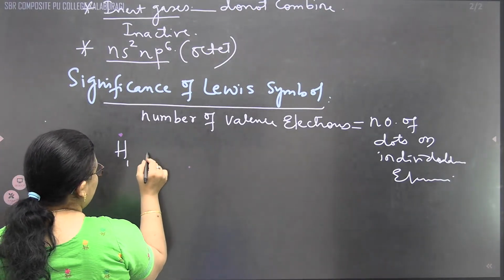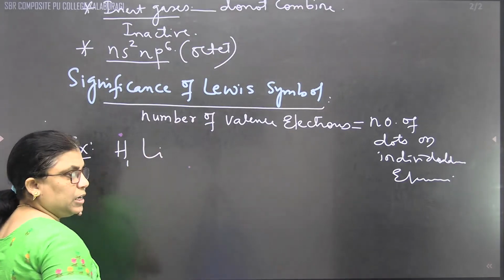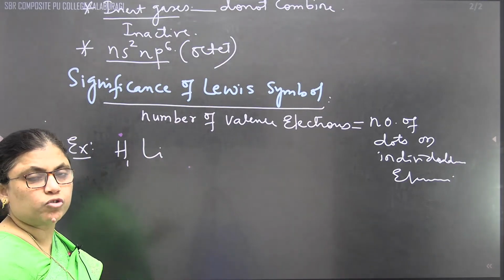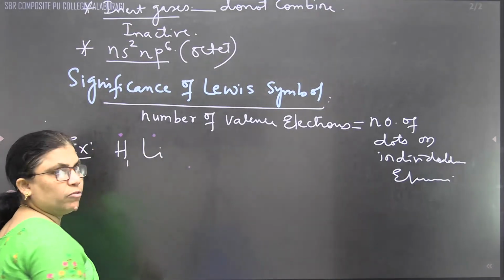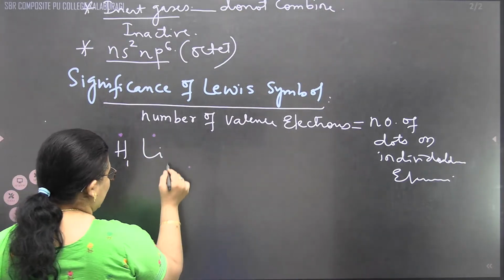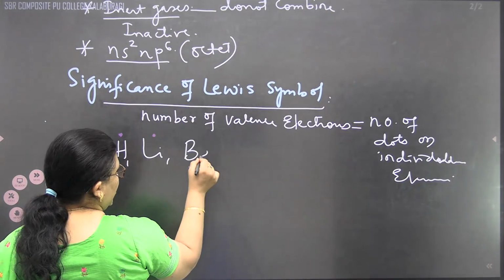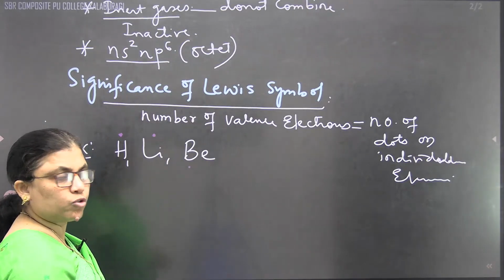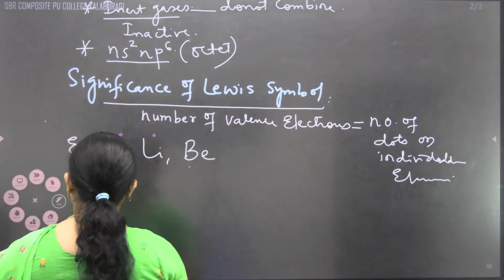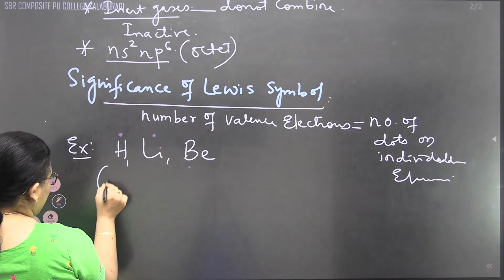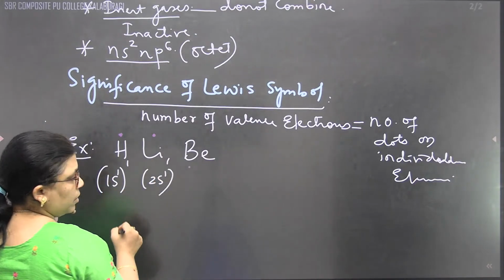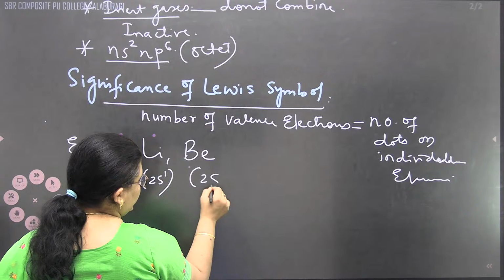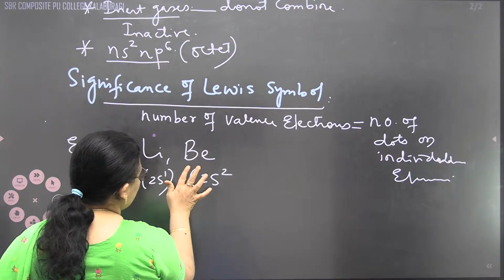Another way we can say that when we are considering lithium, atomic number 3, 1s2, 2s1. Therefore, the number of valence electrons is again 1. If we take the example of beryllium, atomic number 4, 1s2, 2s2.